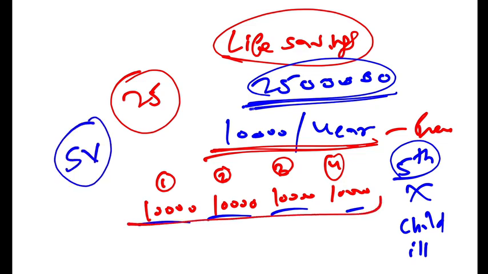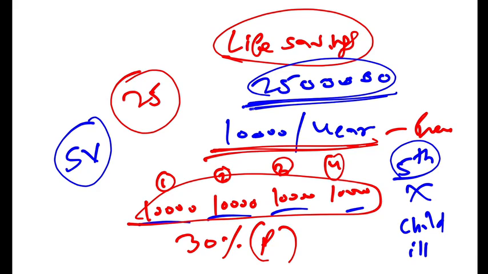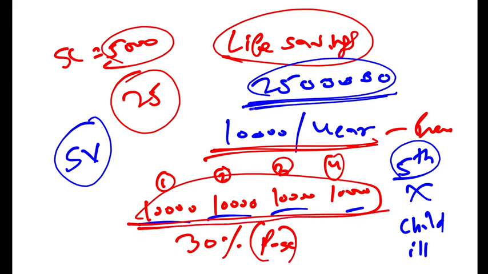When calculating surrender value, you take 30% of all the premiums that you have paid, right? And you minus any surrender charges. So the company says that surrender charges are 5,000 rupees. By the way, IRDAI has said that if you pay the premium for 5 years in a row, then surrender charges are 0.